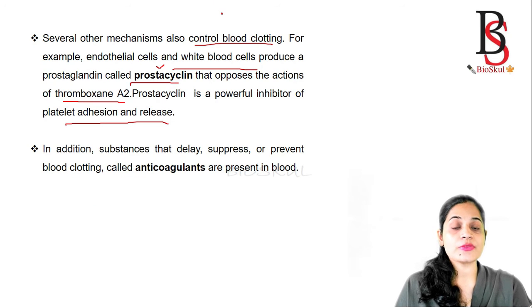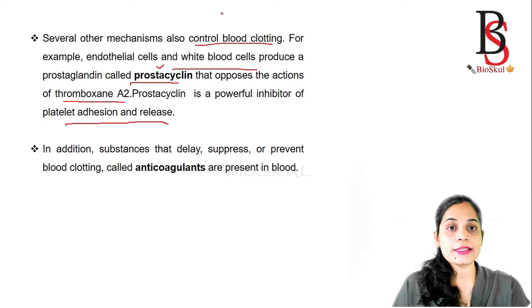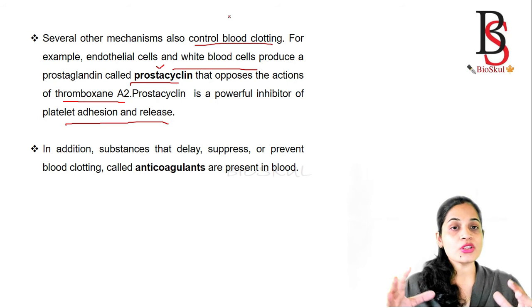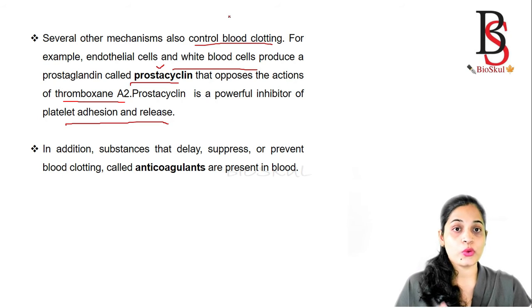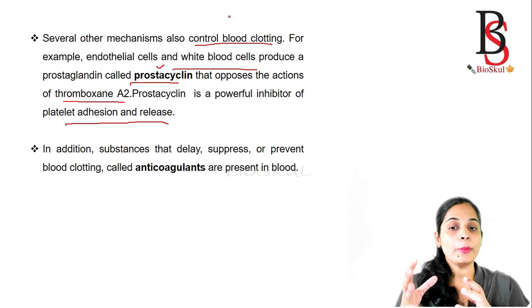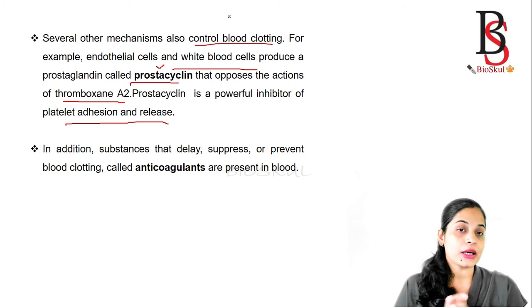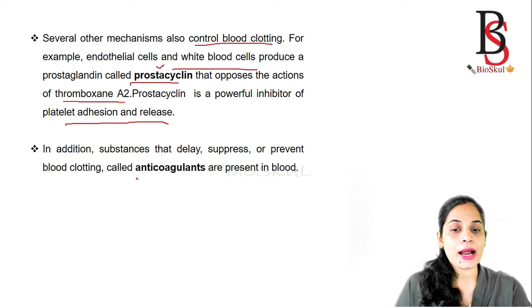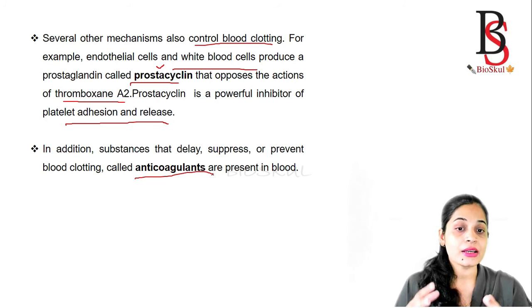There are several other mechanisms that control blood clotting. For example, endothelial cells and white blood cells produce prostaglandin, called prostacyclin, that opposes the action of thromboxane A2. We have seen the role of thromboxane A2 in platelet plug formation. This prostacyclin is a powerful inhibitor of platelet adhesion and release. Thereby, it prevents blood coagulation. In addition to that, substances that delay, suppress or prevent blood coagulation are called anticoagulants. For example, heparin and EDTA, which are present in the blood, prevent blood coagulation.